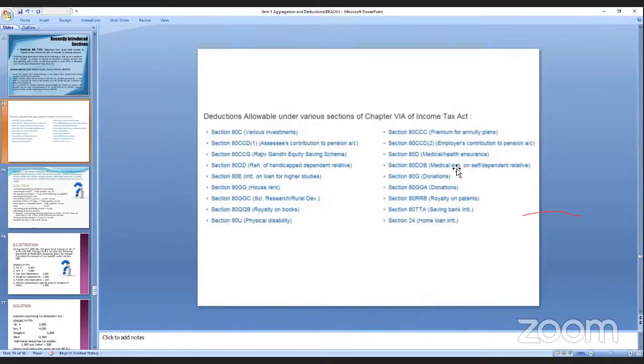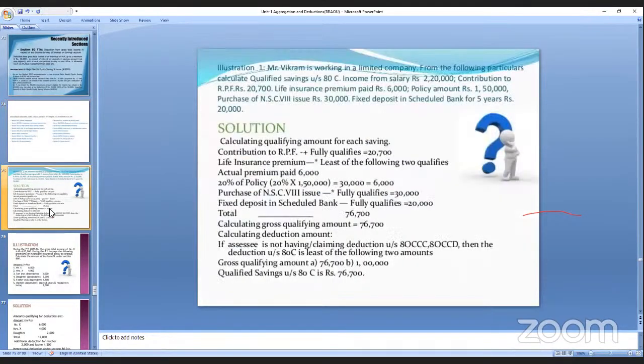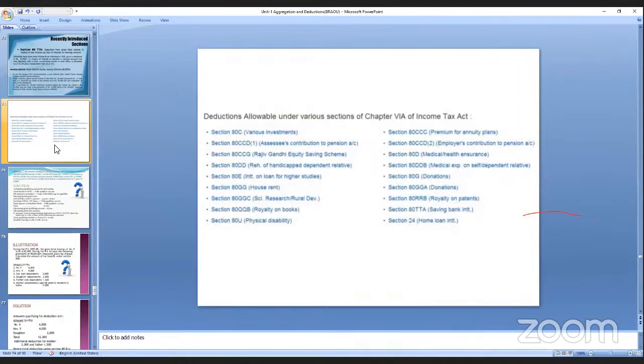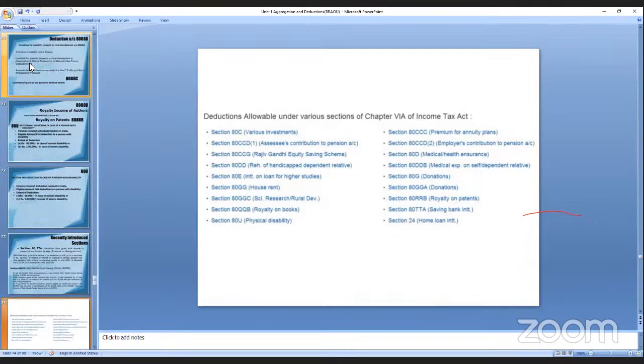Yes, it's understood, all the sections. Yes, ma'am. Now, section 80TTA, what is the abbreviation of TTA? Just now we have seen this one, savings bank interest.